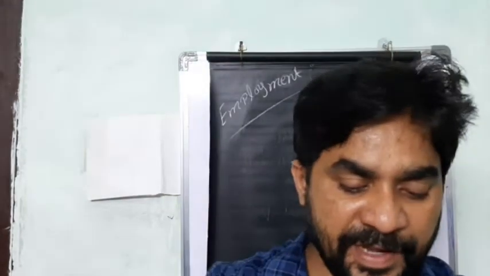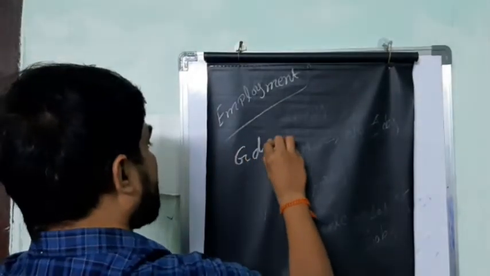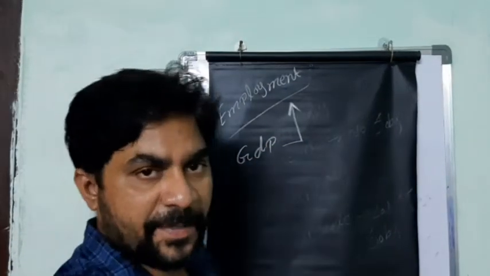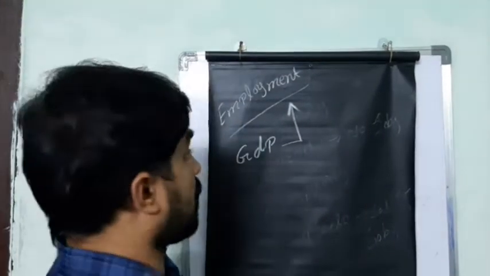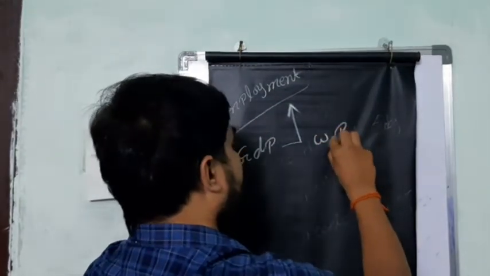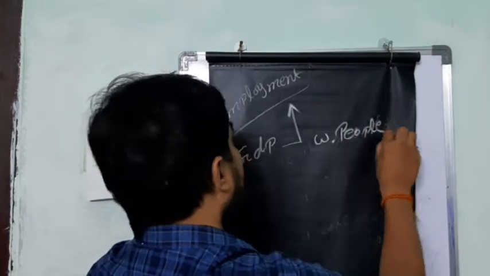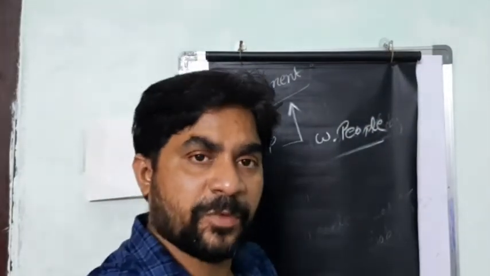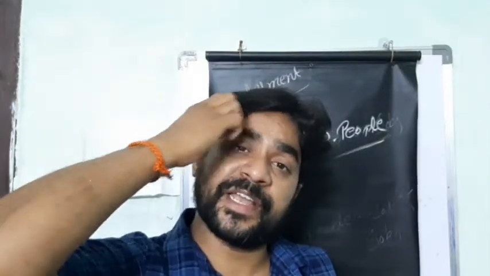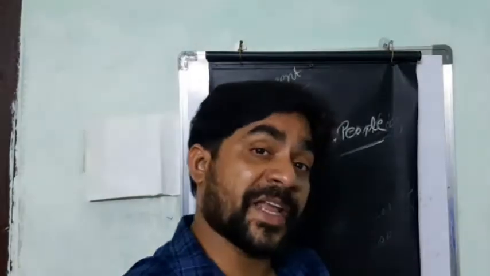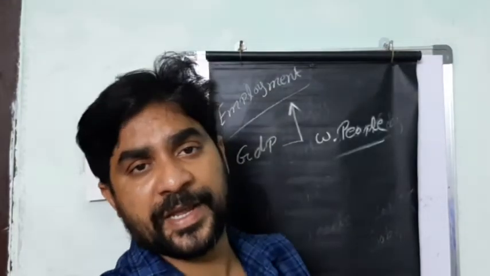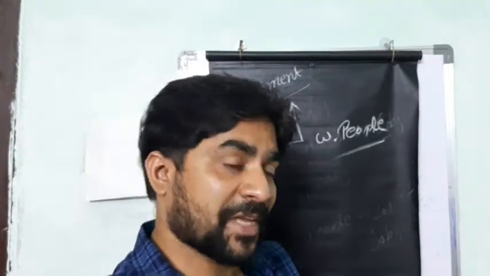In this one we should know that the GDP of a country has a close relationship. Why does the GDP have a link with employment? Employment means working people in a country. For example, you are doing some job, so you come under the employee. For example, I'm working in a company, so I am called an employee. But a person who is providing employment, that person is called an employer.